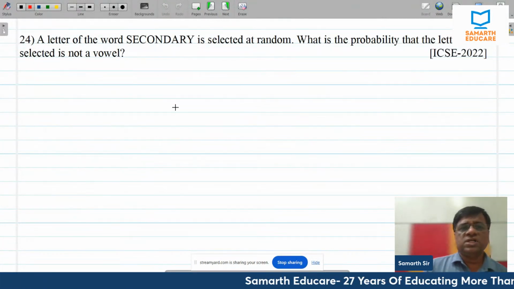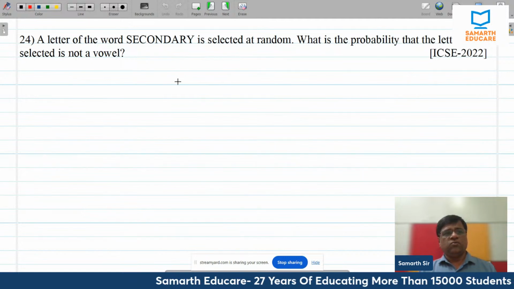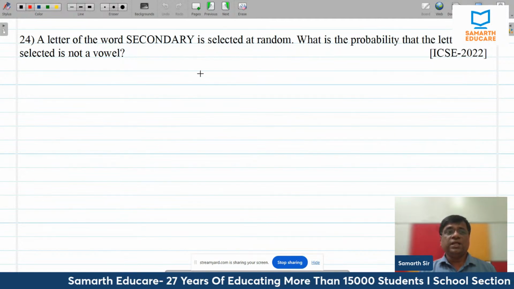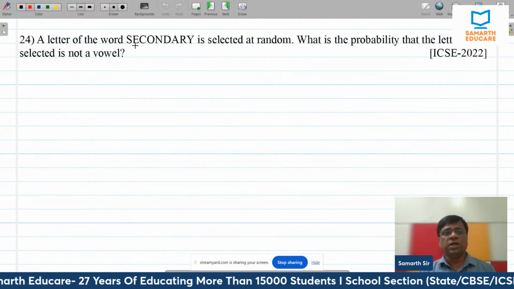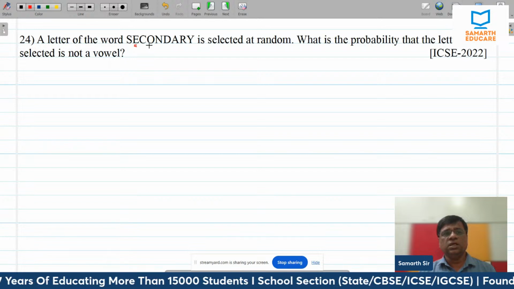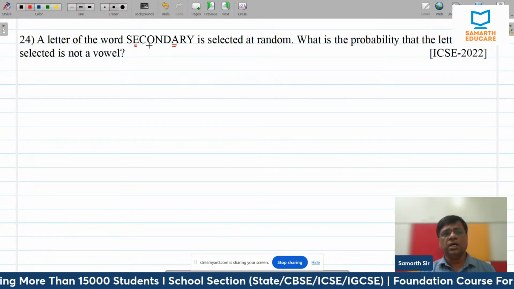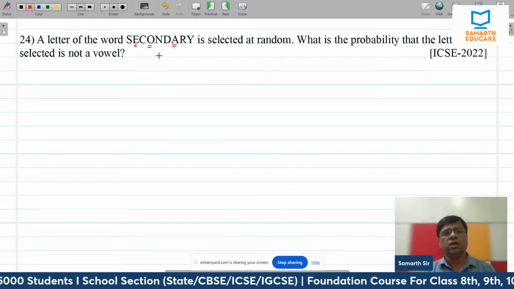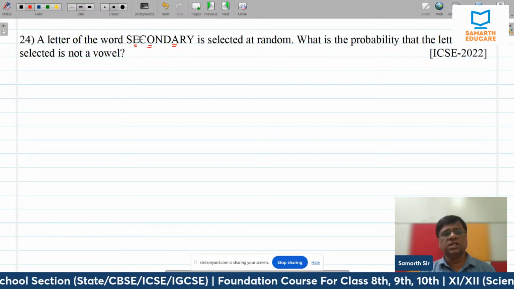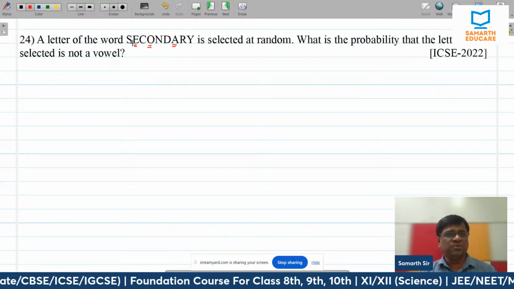The letter of the word secondary is selected. What is the probability that it is not a vowel? अभी पहले इसमें से vowel कौन से है? A, E, I नहीं है, O है, U नहीं है. So how many vowels are there? 3. So it is not a vowel. That means it is a consonant.